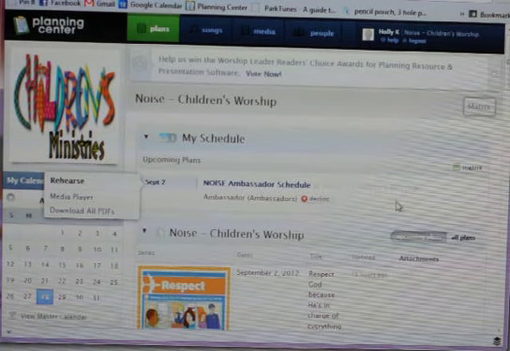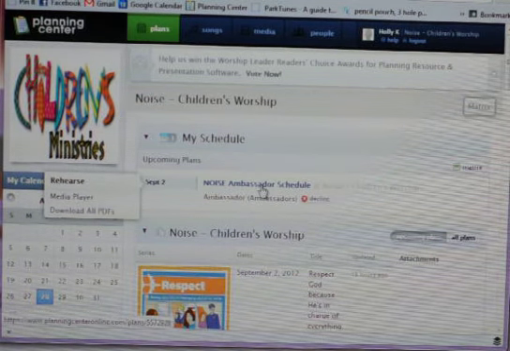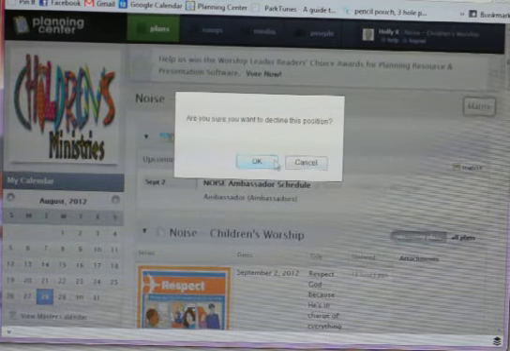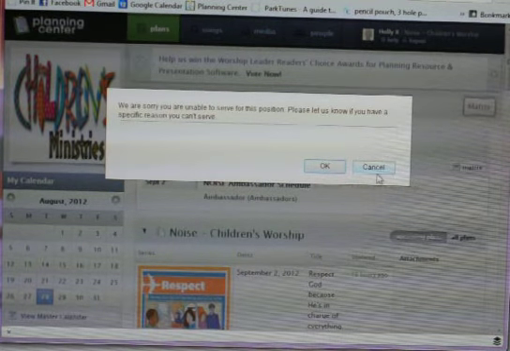Right now I have only scheduled myself for one Sunday as an ambassador, and I'm probably not going to do that, but if for some reason you find out that you are unable to serve at the last second, you can pull up your schedule right here, and when I hover over this link, a little decline button pops up. So if I find out I can't serve on September 2nd because I decided to go to the lake for Labor Day, I can click on decline, and it'll say, are you sure? And I can say yes, and then it asks for a reason again.